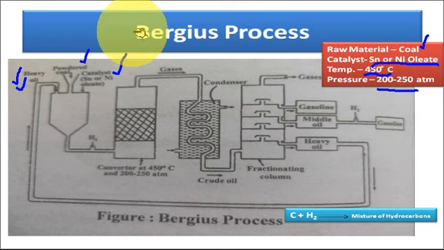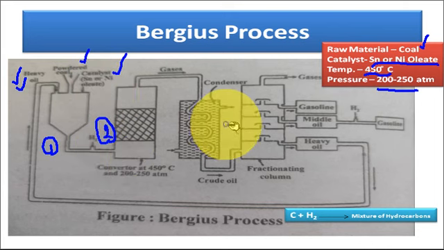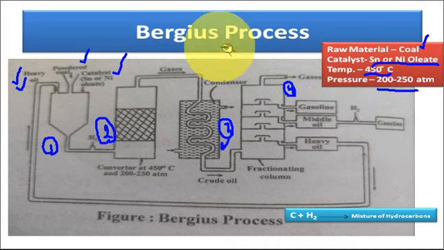So now first is the mixing chamber in which raw material is mixed with the catalyst. Second is the reaction chamber in which mixture of alkane and alkene is formed. Third is the cooling chamber. Fourth is the fractional distillation chamber. So these are the main components of the plant used in the Burgess process.